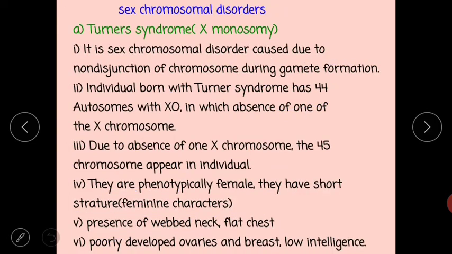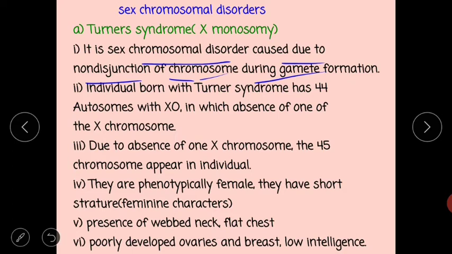Now, the sex chromosomal disorders. The disorders related to the sex chromosomes are called sex chromosomal disorders. First one, Turner's syndrome, also called X monosomy or X0 female. It is a sex chromosomal disorder caused due to non-disjunction of chromosomes during gamete formation, similar to Down syndrome.